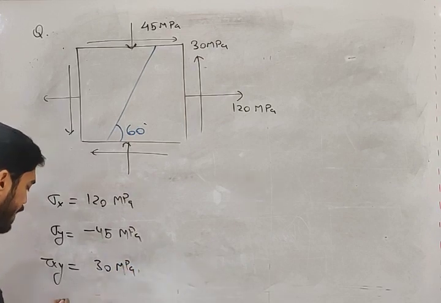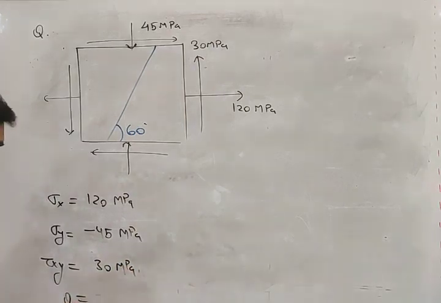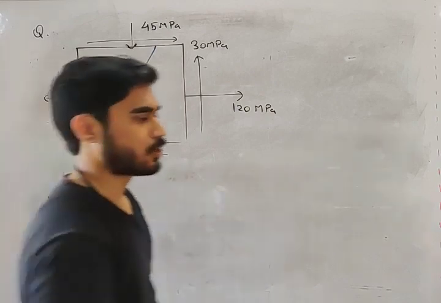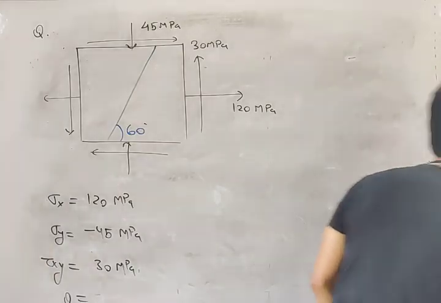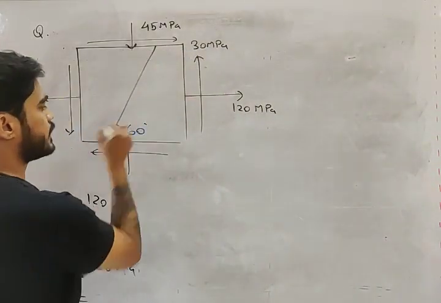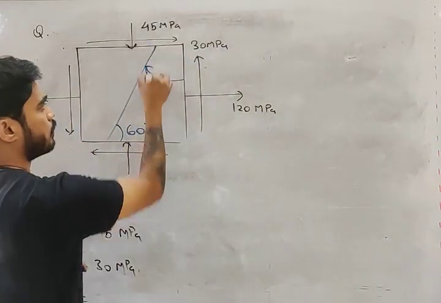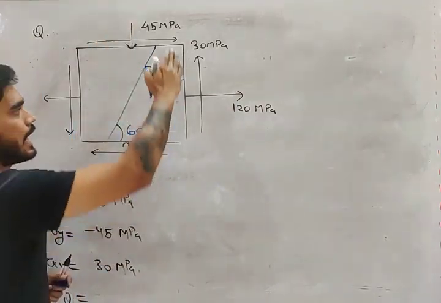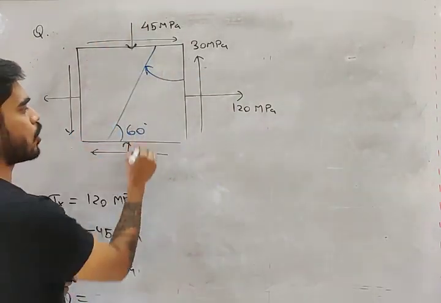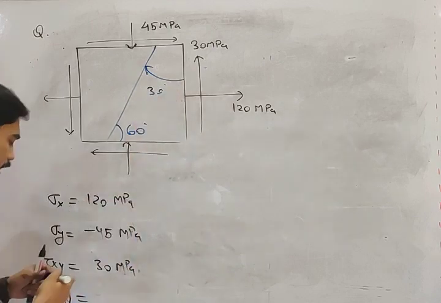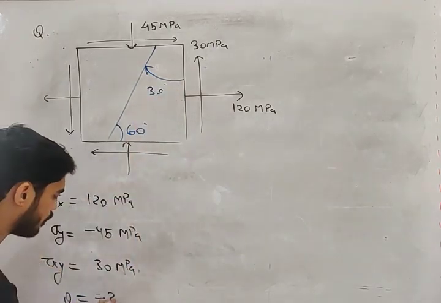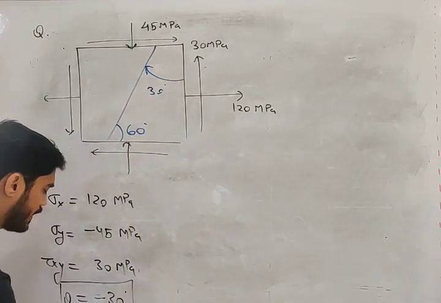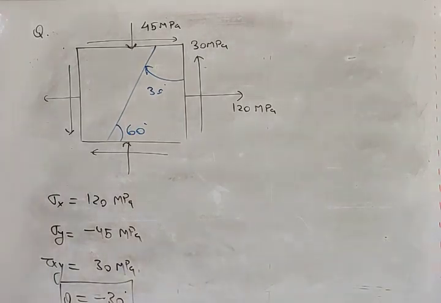Now what will be theta, my friend? Very important thing. First of all, you need to calculate theta from the vertical. This theta is given from the horizontal, but you have to consider it from the vertical, and this is clockwise. Clockwise theta is negative theta, so this will be minus 30 degree. So these are the values, my friend.